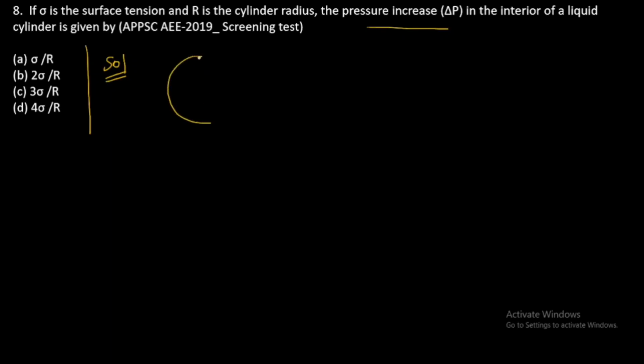Let us say it is a bubble, a water drop. When we cut it, you will see the surface tension on the circumferential length of this water drop.